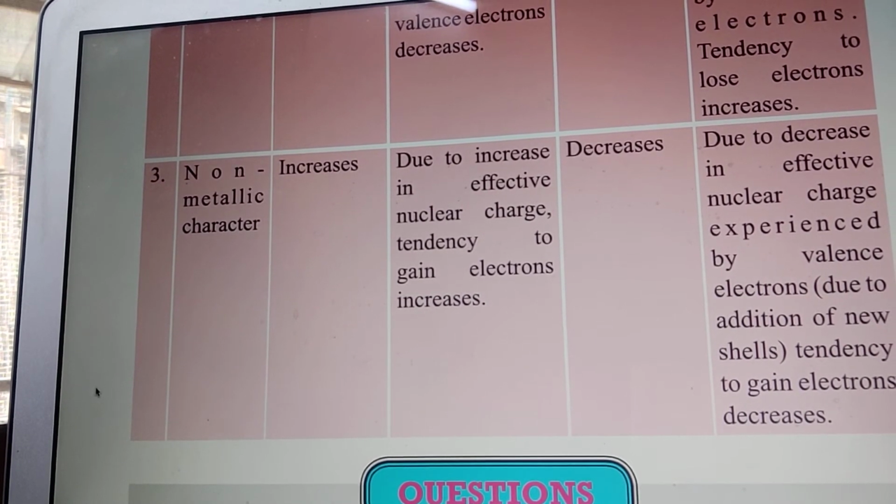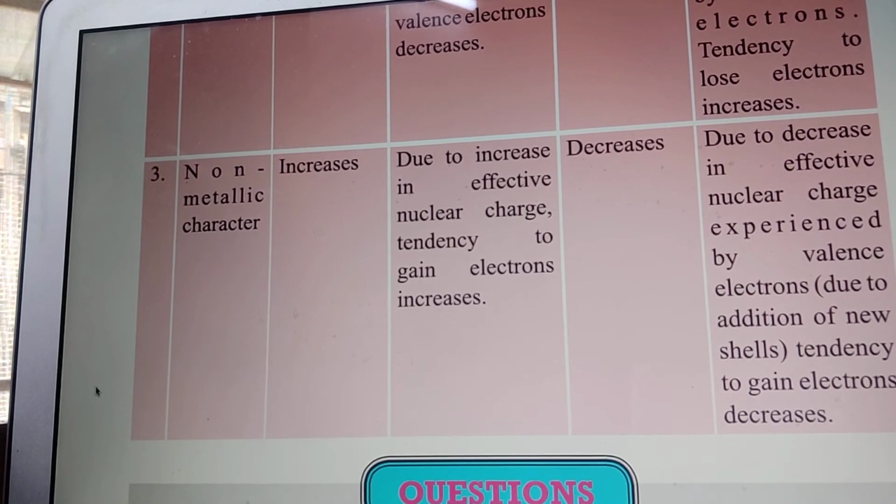So this was the classification of elements which is explained with the help of notes on the computer's screen. You can understand. If you have any problem, you can write in my comment box.